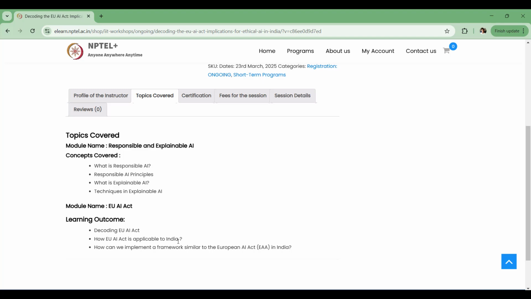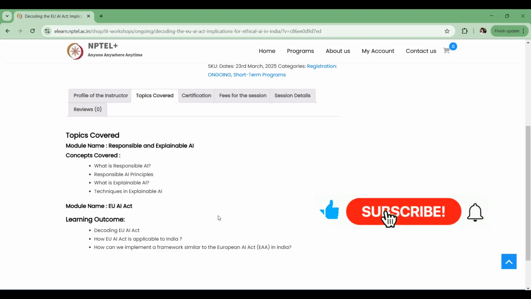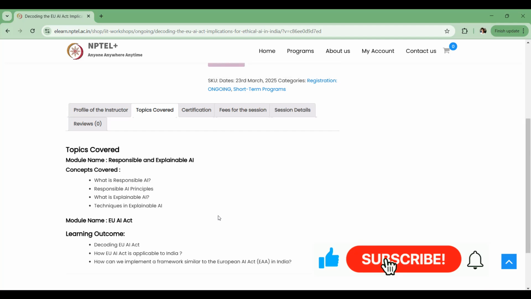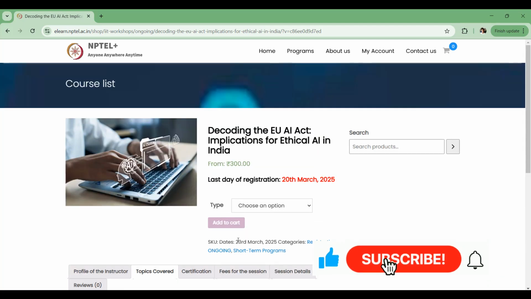Even if I build an AI system in India, if I want access to the European market, I need to follow this European AI Act. And how can we implement a framework similar to the European AI Act? What is India's position on this AI Act? What are we doing in this regard? This is what we are going to discuss in this workshop on 23rd of March.